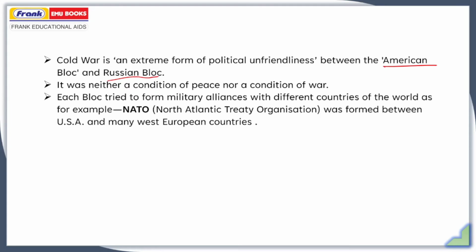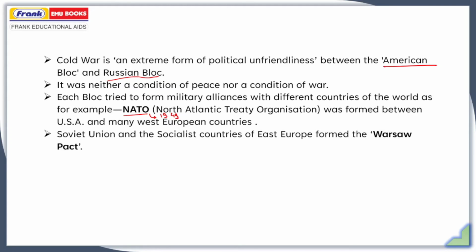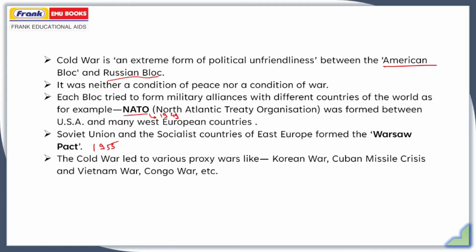Each bloc tried to form military alliances with different countries of the world, as for example, NATO, which was established in 1949. You can expand NATO as North Atlantic Treaty Organization. It was formed between the US and many West European countries. Whereas the Soviet Union and the socialist countries of East Europe formed the Warsaw Pact in 1955. The Cold War led to various proxy wars as well, like the Korean War, Cuban Missile Crisis, Vietnam War, Congo War, etc.